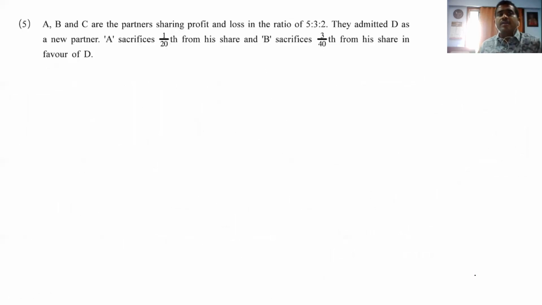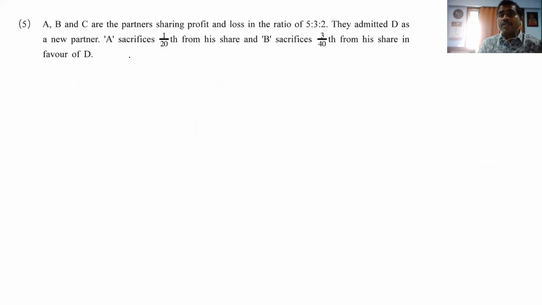Now let's see the fifth question. What do they want to say? A, B and C are partners sharing profit and loss in the ratio 5:3:2. They admitted D as a new partner. If you read the question properly, then only we can get the proper idea of the sum.